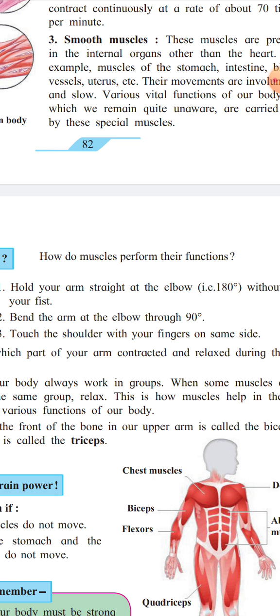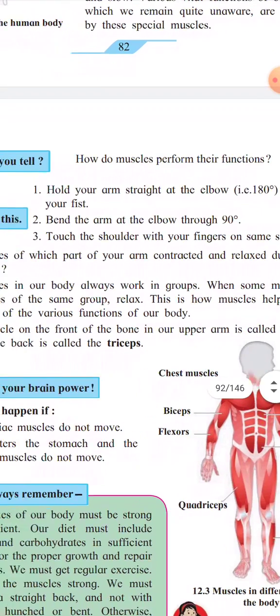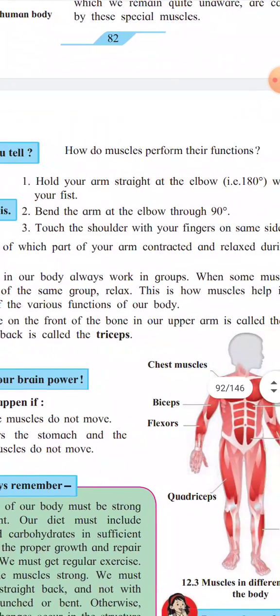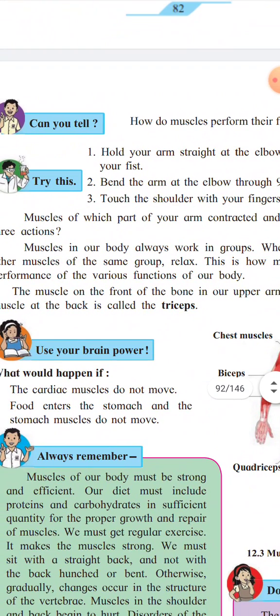In such a situation, muscles in our body always work in a group. What have we learned? They work in a group. When some muscles contract, at that time other muscles relax. This is how the muscles help in proper performance of various functions of our body.